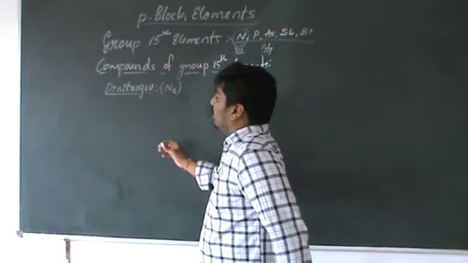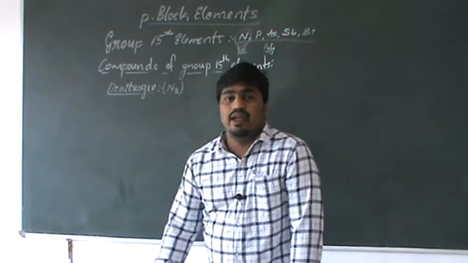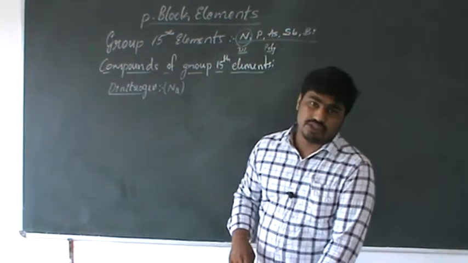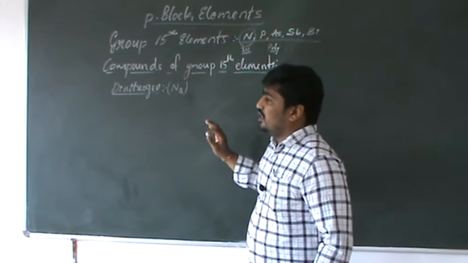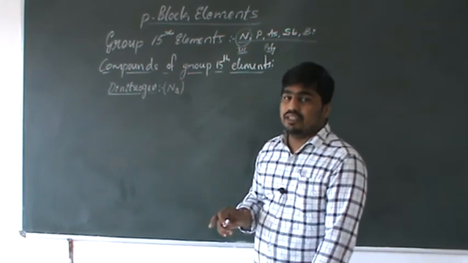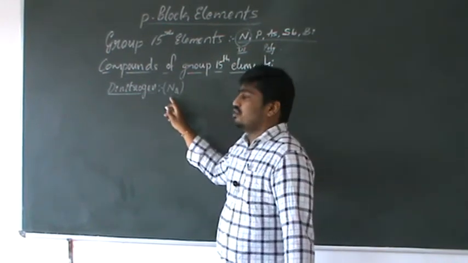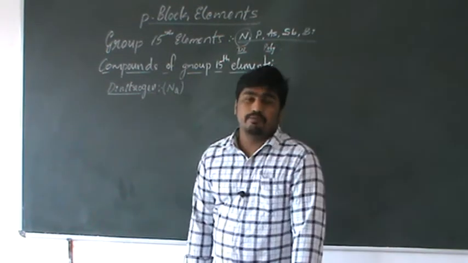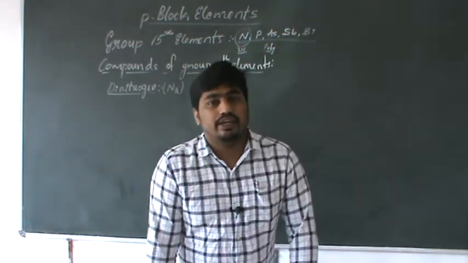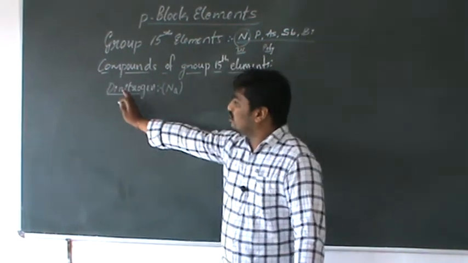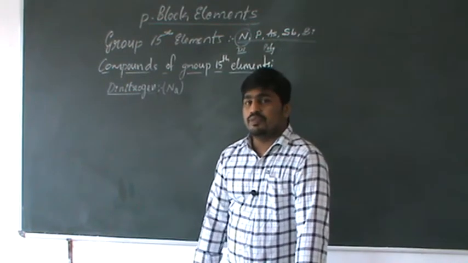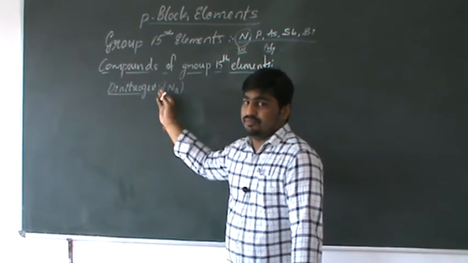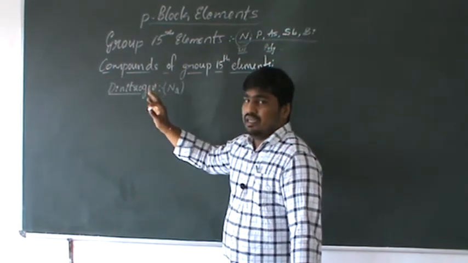This is more stable, hence it exists in the N2 state, similar to oxygen. The atomic state of oxygen is not observed; it is always present in the molecular state. Similarly, nitrogen exists in the molecular state, N2, known as dinitrogen. Commonly we call it nitrogen, but chemically it is considered dinitrogen.